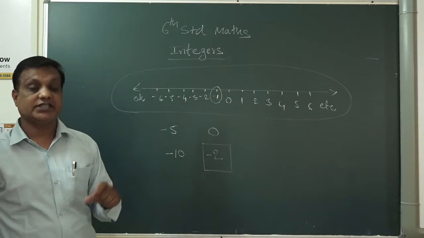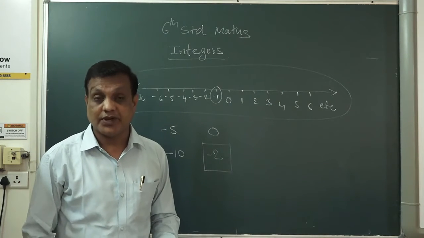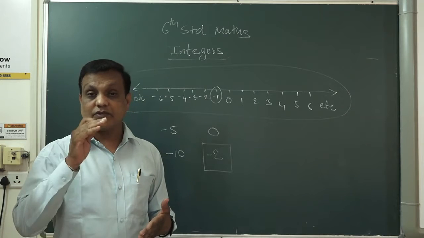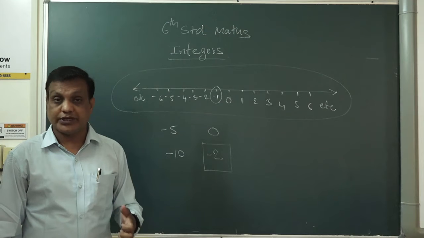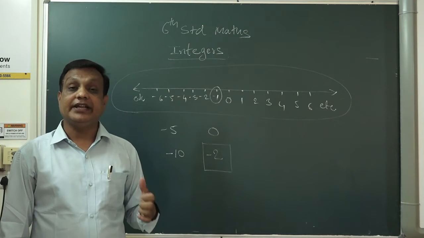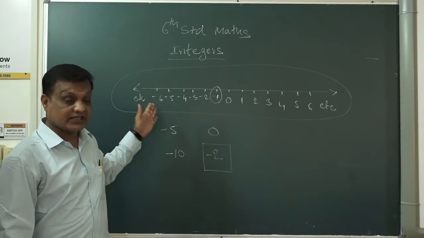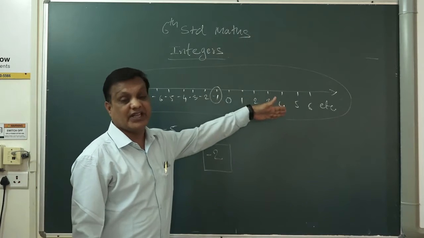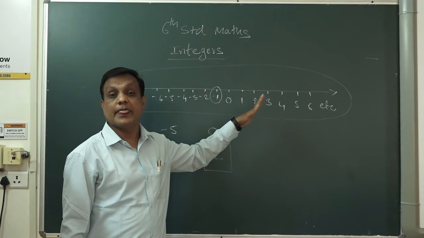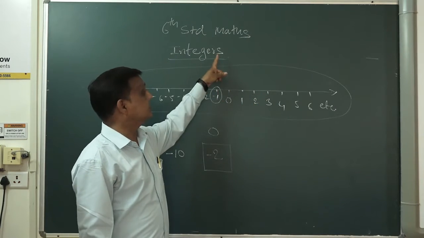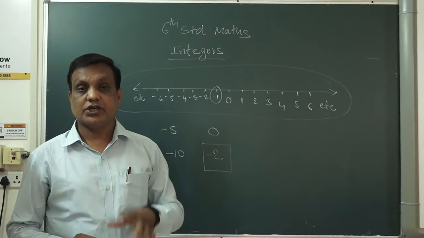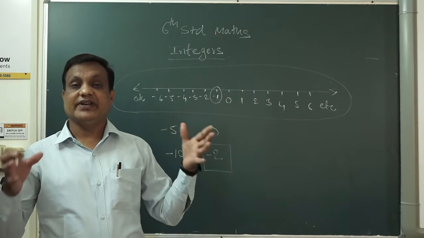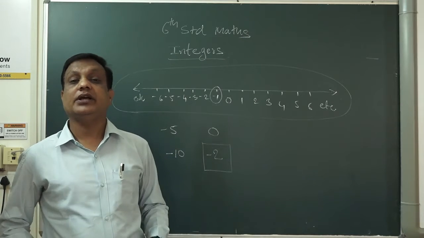Once again, I am taking a small review. We learned the natural numbers. Natural numbers start from 1, 2, 3, 4, 5, 6, 7, 8 etc. Whole numbers start from 0, 1, 2, 3, 4, 5, 6, 7, 8 etc. And integers include all minus numbers, 0 and all plus numbers. All together, what? Integers. Now you understand what integers are? Integers means minus numbers, 0 and the plus numbers. When this set becomes together, it is called the integers.